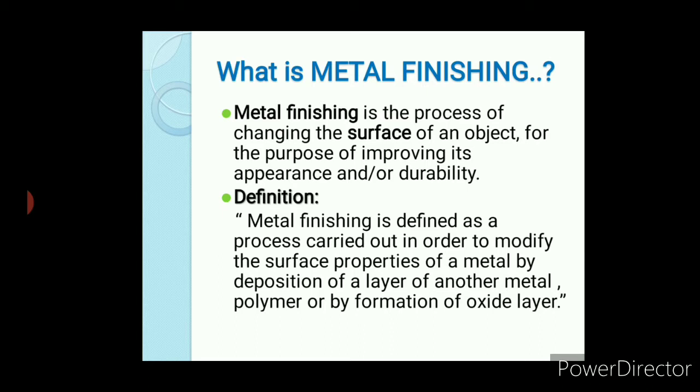As I was saying, either I can form an oxide layer on the metal surface, or I can give a coating of a polymer, or I can deposit another metal on it. I can deposit any ceramic material on it. I can do anything by changing some parameters related to the metal finishing process.